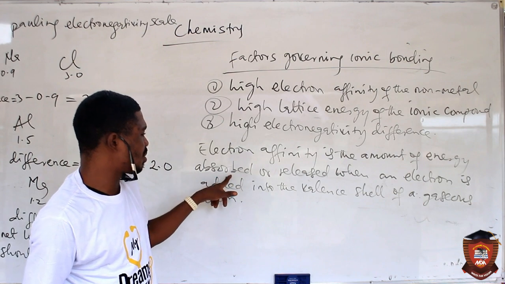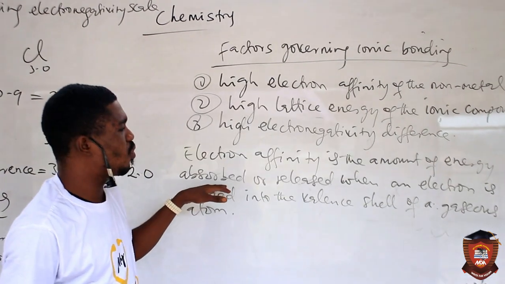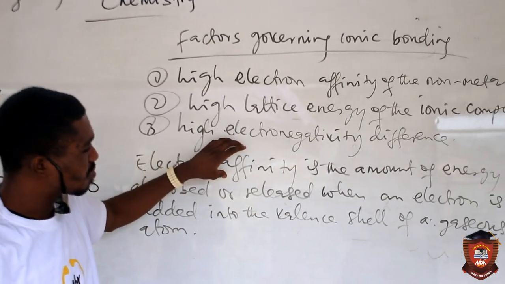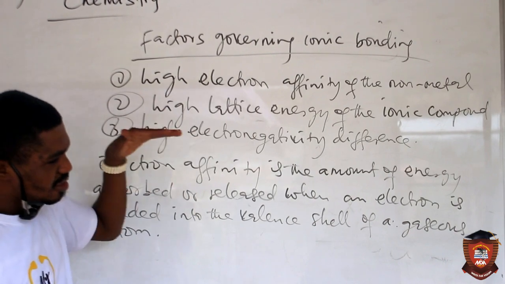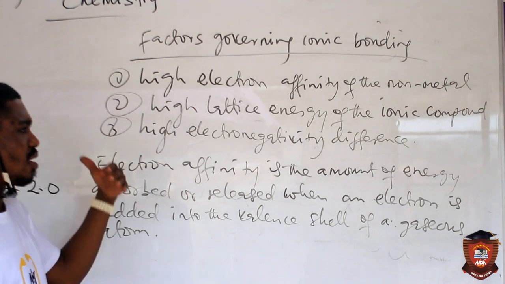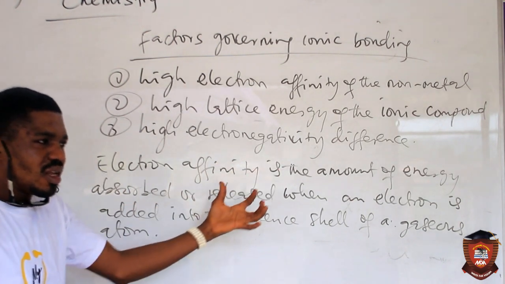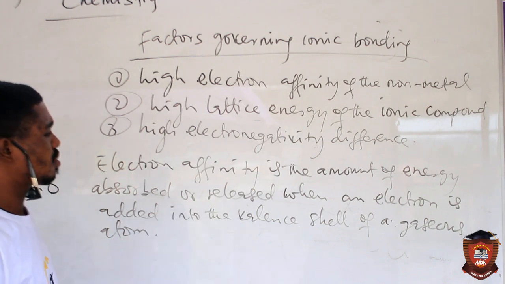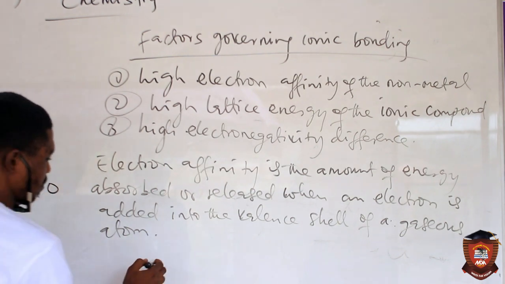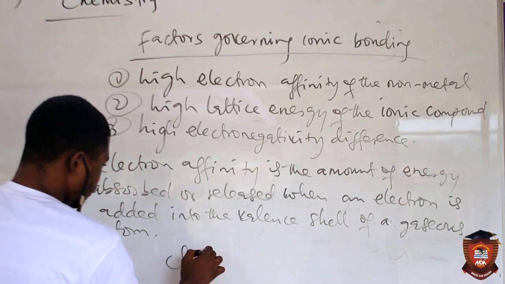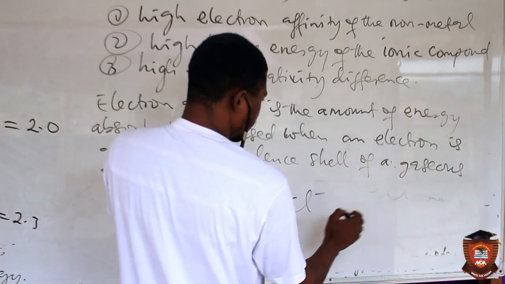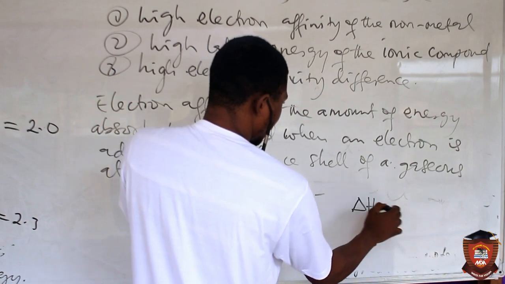It could be energy released, it could be absorbed, which means the process can be endothermic or exothermic. There are some atoms that release energy when they gain an electron. There are some also that will absorb energy when they gain an electron. So please take note of it. Something like chlorine, on gaining an electron, will lose energy. It will release energy to the environment. So because it will release energy to the environment, the enthalpy is negative.